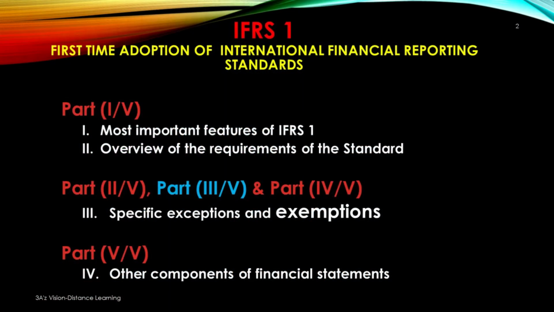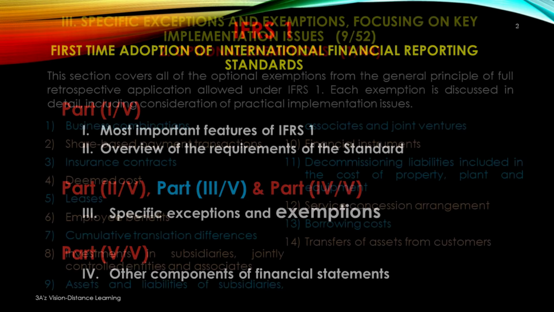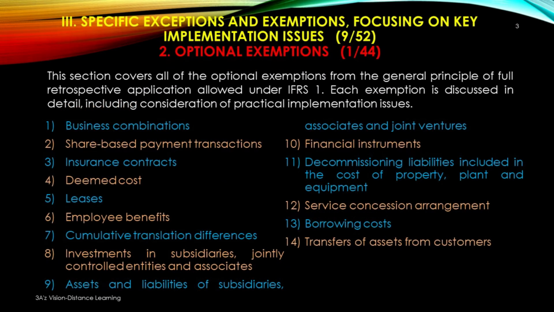Hello friends, in part 3 of the IFRS 1 video, we will discuss optional exemptions of the third main element of IFRS 1, that is specific exceptions and exemptions. The remaining part of this element of IFRS 1 will be discussed in the next parts of the video. Optional exemptions, the second element of specific exceptions and exemptions. This section covers all of the optional exemptions from the general principle of full retrospective application allowed under IFRS 1. Each exemption is discussed in detail, including consideration of practical implementation issues.